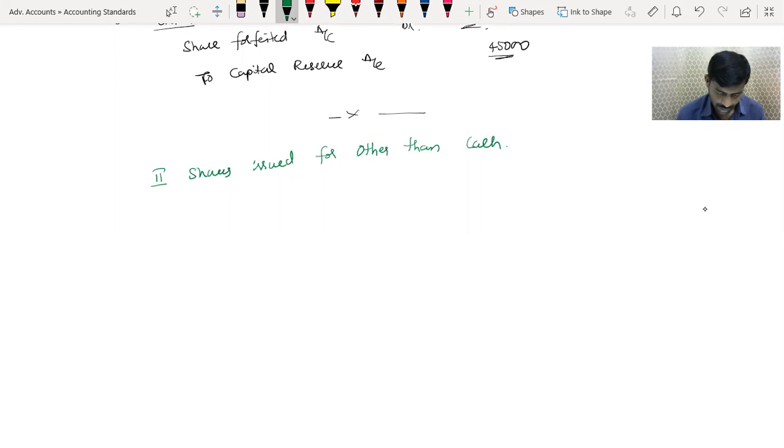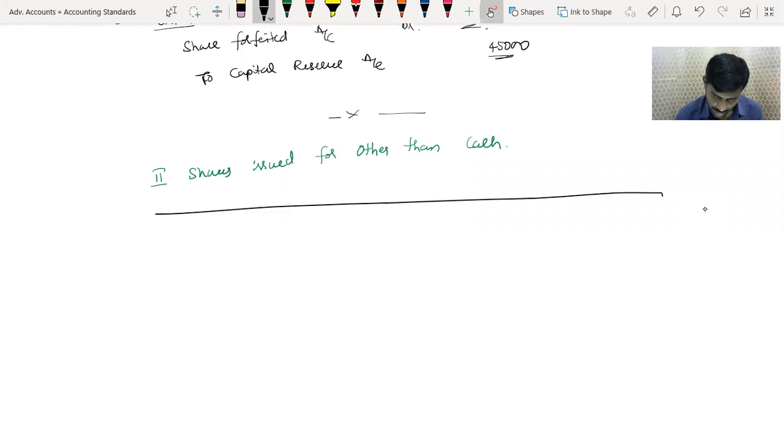If it is issued for other than cash, my dear friends, we have 3 parts in that. Shares can be issued for other than cash in 3 parts. First is to promoters.